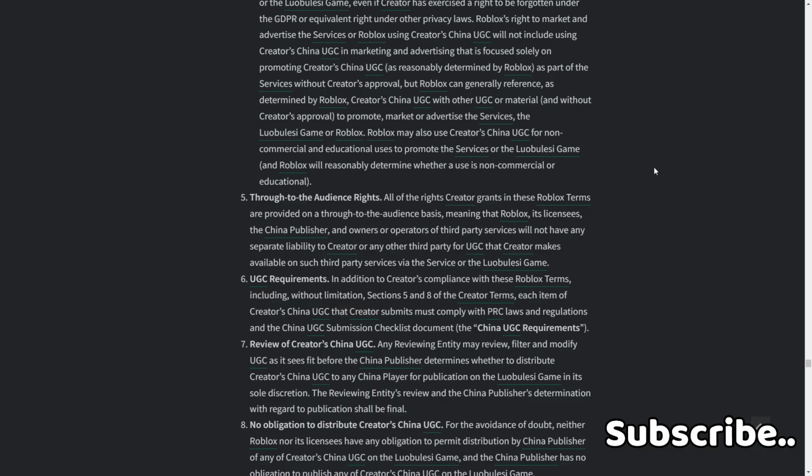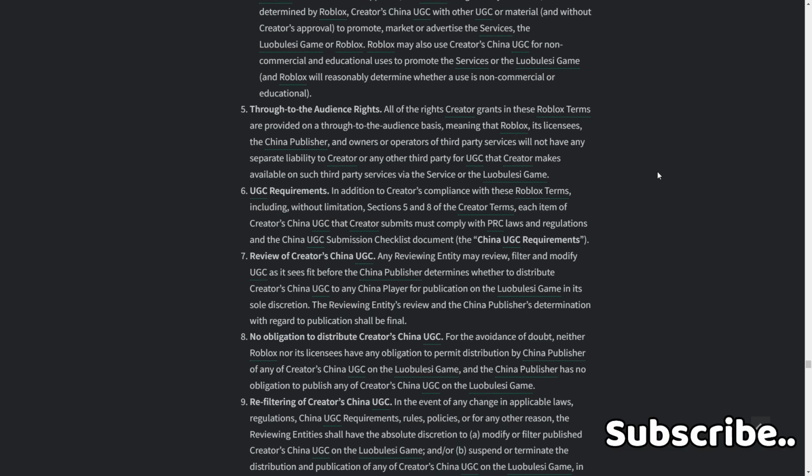UGC requirements. In addition to Creator's compliance with these Roblox terms, including without limitation Sections 5 and 8 of the creator terms, each item of the Creator's China UGC that Creator submits must comply with PRC laws and regulations and the China UGC submission checklist. Document the China UGC requirements review of the China UGC reviewing entity.